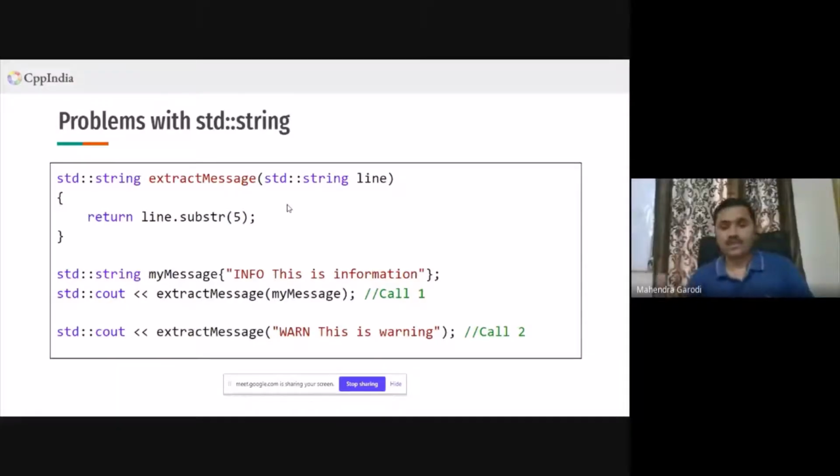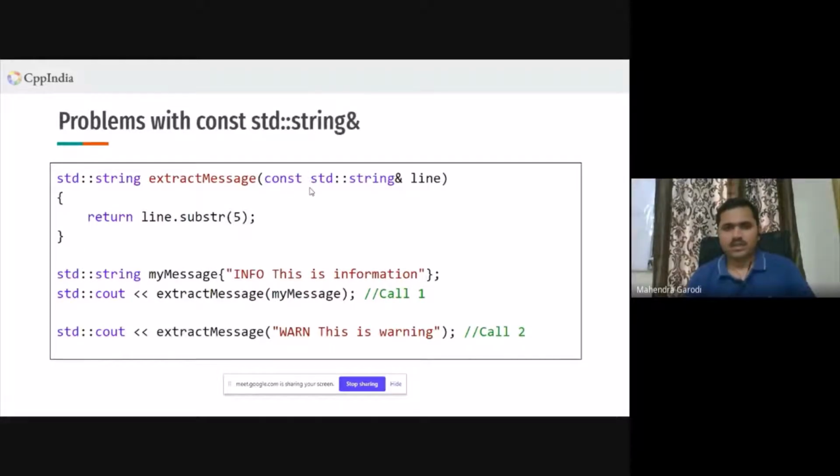Even though it might not be required, someone might suggest: we are not modifying the string parameter which we are taking, so why pass it by value? Can we pass it as a constant reference instead? Take this as an example. Here we have made this a const std::string&. So in this first call, there is no copying happening and nothing is wrong. It works perfectly fine.